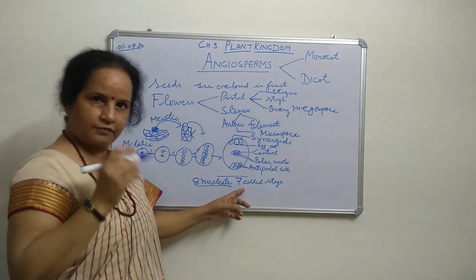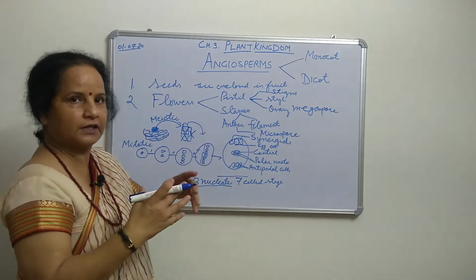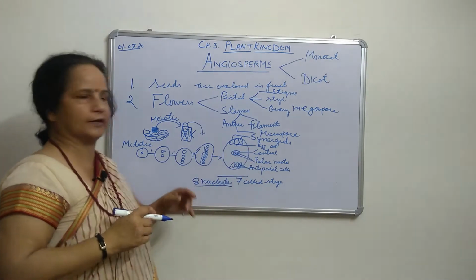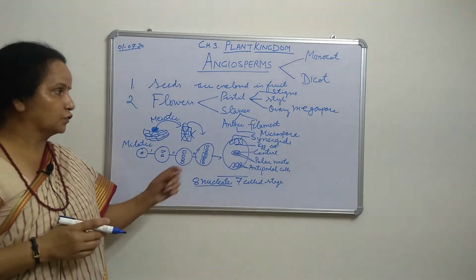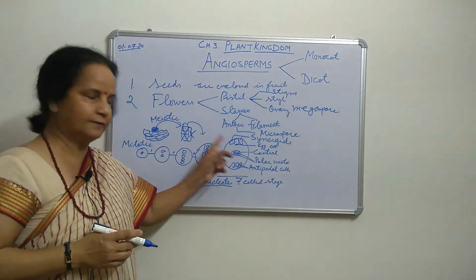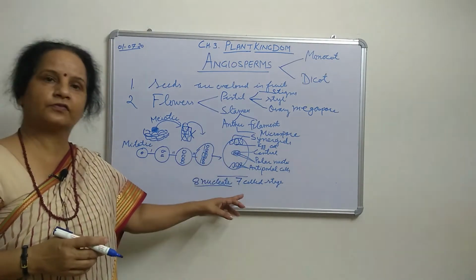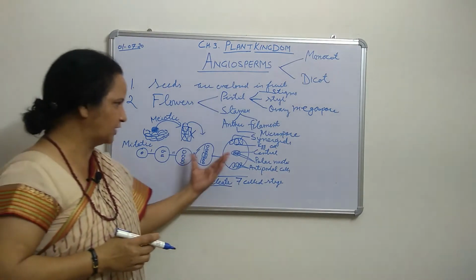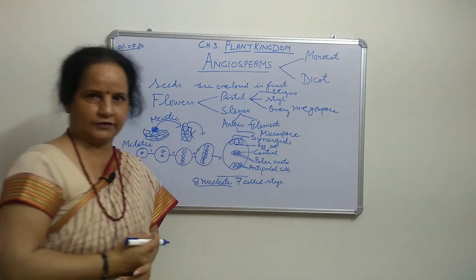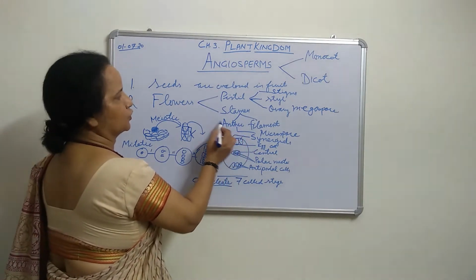But when we talk about 7 cell, it means that the central cell is combined into only one. Both nuclei together form only one cell, and that cell is called the central cell. So we have 3 cells here: 2 synergids, 1 egg cell, and 3 antipodal cells. Now all together, how many cells will that be? 7 cells, right? So that stage is called the 8 nucleated 7 cell stage, and it will be ready for fertilization. Now when we talk about the pollen, the anther will produce the male gamete.